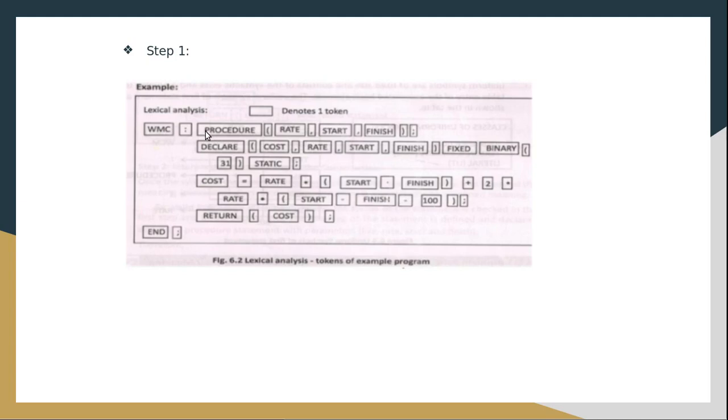Then it will read P R O C E D U R E. Then it reads another break character, that is the bracket. Up to this break character, it will group all those characters into a token. Is it an identifier? Sorry, it is not an identifier, it is a keyword. Procedure is a keyword, so it will be of type terminal symbol token.